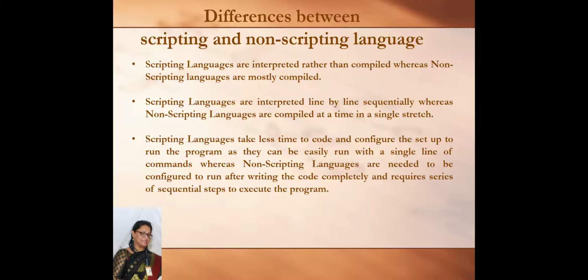In the case of a scripting language, line by line instructions are converted into machine code through the interpreter, and then executed. Line by line execution takes place. But in the case of a non-scripting language, the whole program's source code is converted into machine code at a time. This is done by the compiler, so it is compiled at a time in a single stretch.